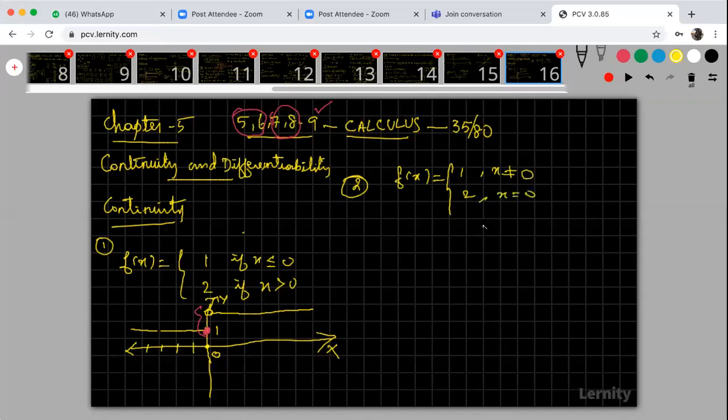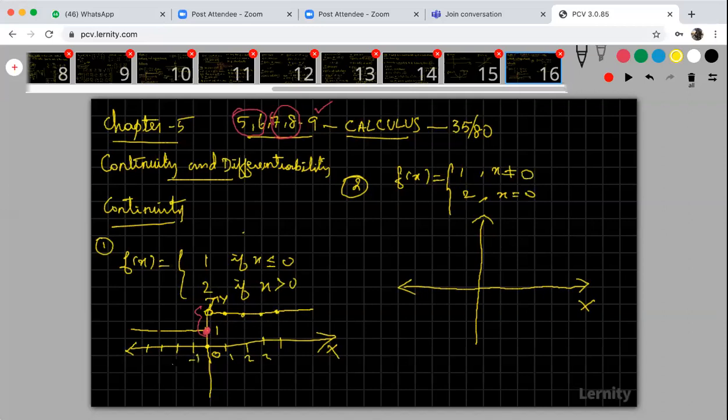What is the function? How to draw the function? Some students are asking how to draw the graph of the function. Take x as 1, 2, 3 like that. When x is equal to 1, what is your y? When x is 2, what is y? When x is 3, what is y? When x is 4, what is y? It is 1. So now trace the points, that means connect the points, and you will get the curve.